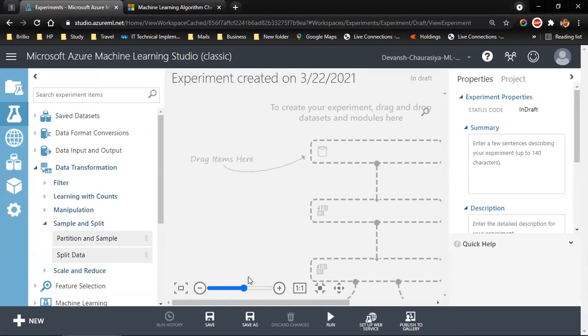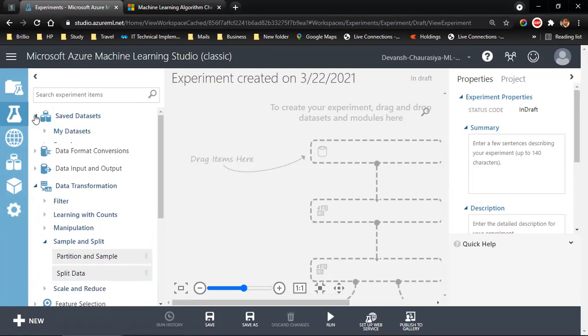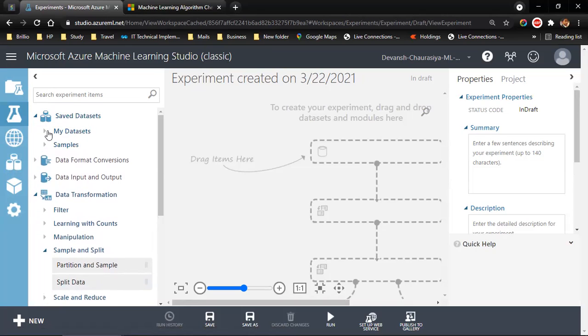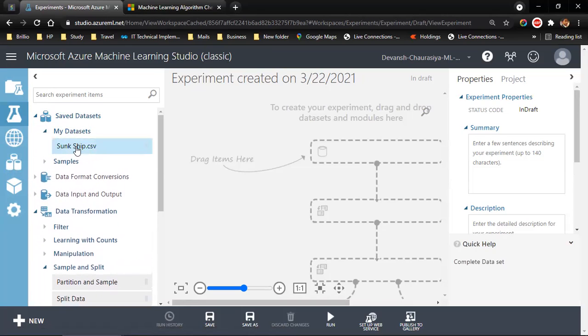Now this is the canvas I was talking about. So here we have project. If you see, it is just collapsed. Sorry, this is project, this is experiment, this is web services, this is data, and this is our settings. This is our train model. Now save data set. Let me search for this.